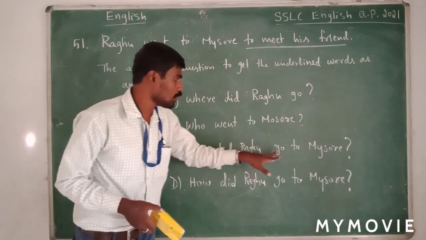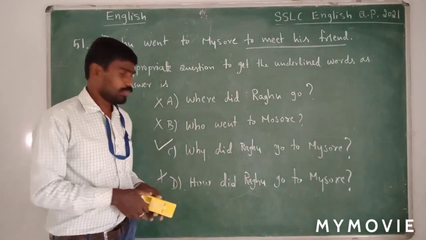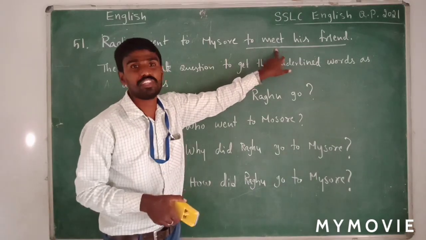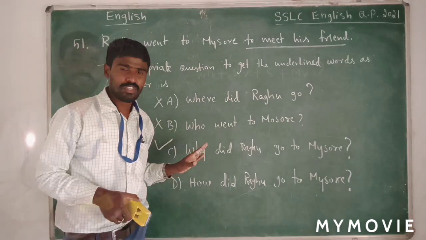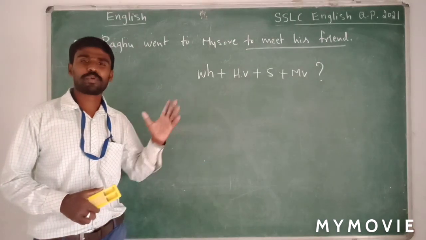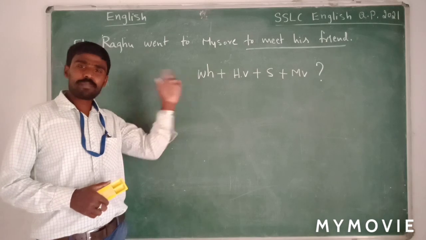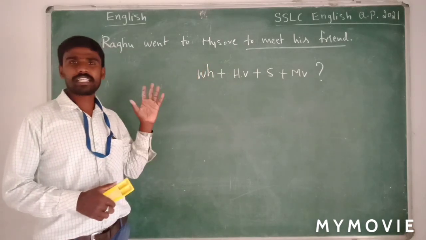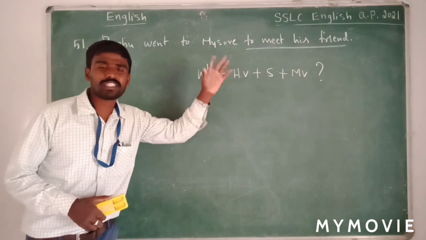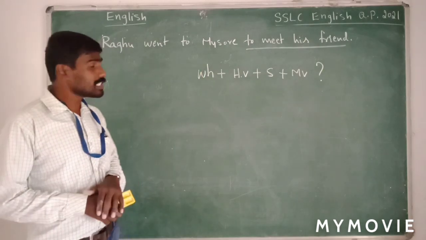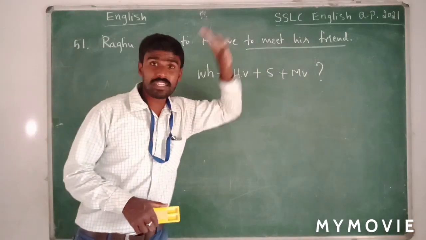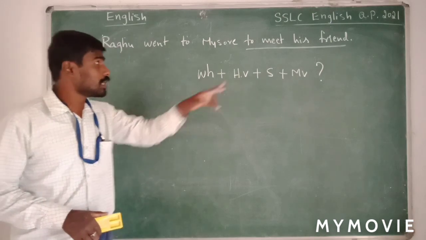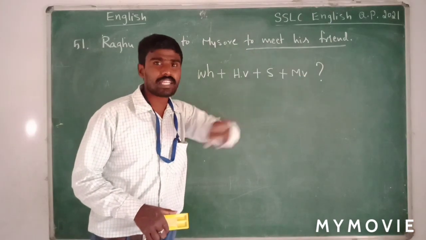Why did Raghu go to Mysore? If you ask this question, you will get this underlined portion as answer. That is what our task is. Now we will learn how to frame questions. To the same sentence, we will try to frame a question. Raghu went to Mysore to meet his friend is the sentence, and to meet his friend is the underlined portion. We should ask a question in order to get this underlined portion as answer.